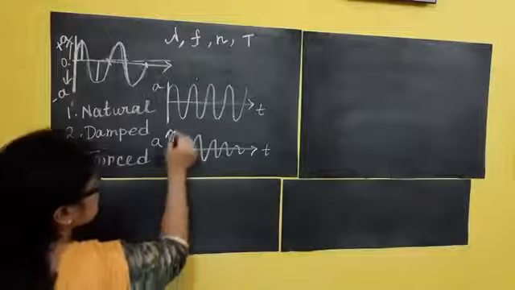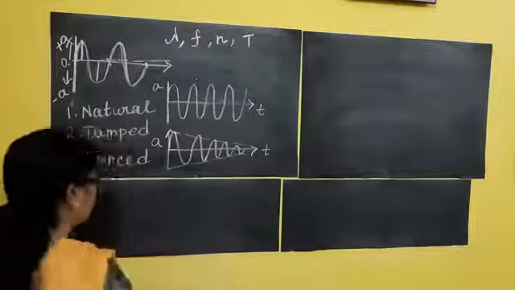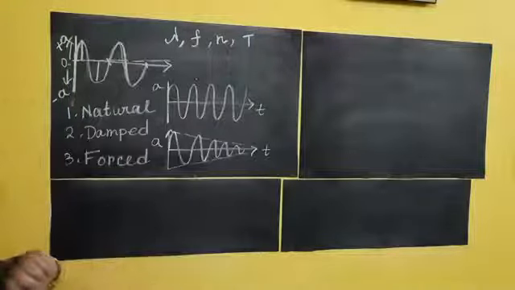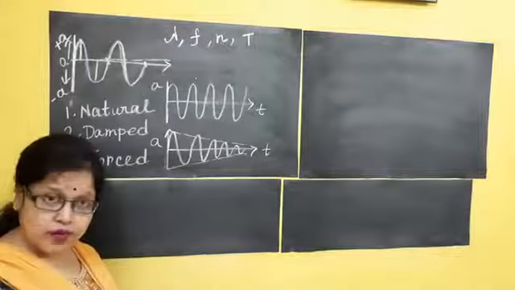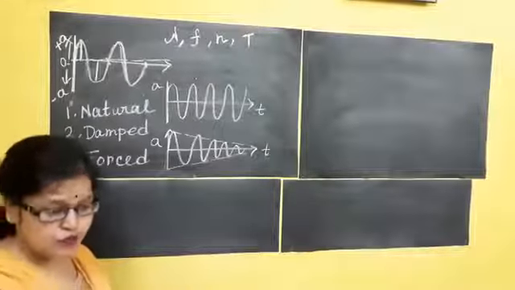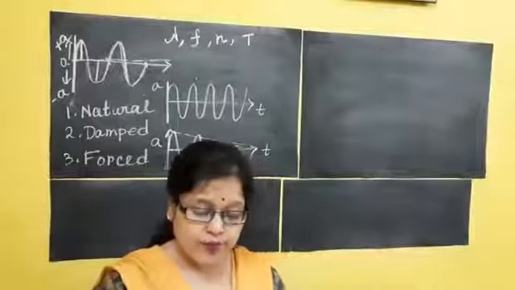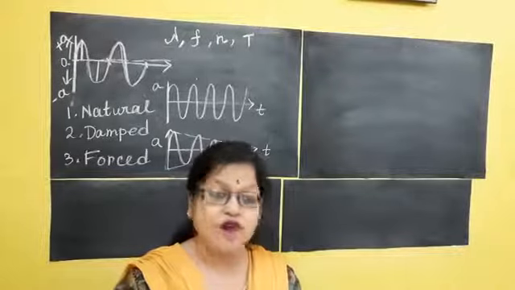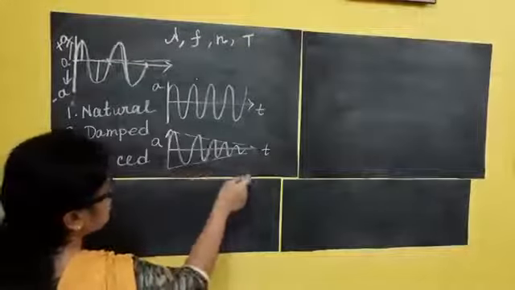As you see, the amplitude goes on decreasing from the mean position as the diagram shows and as the rubber and string experiment shows you. So damped vibration means the periodic vibration of a body with decreasing amplitude. As you can see, the amplitude goes on decreasing.